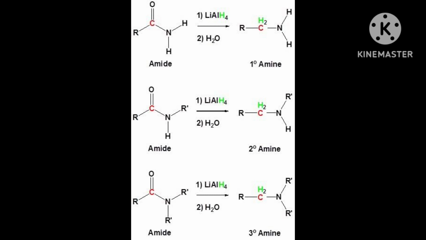Now two more steps it will go, with 2 methyl chloride you have to consider. Each time one hydrogen will go, and every time in its place R will join. R means here the methyl group will join. If you take 2 methyl groups, then methyl chloride will take 2 molecules.